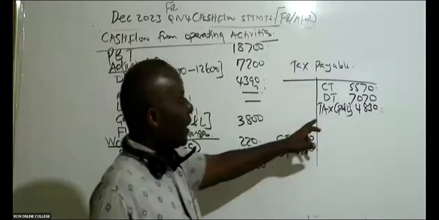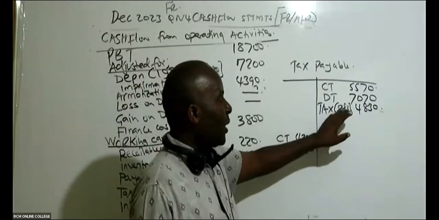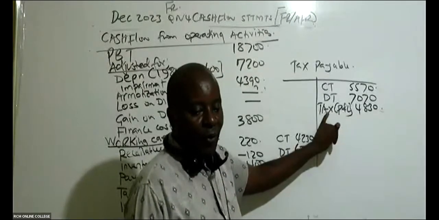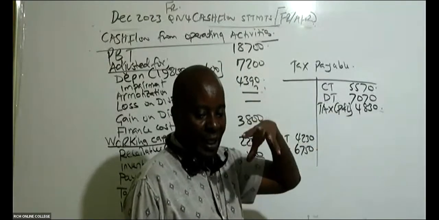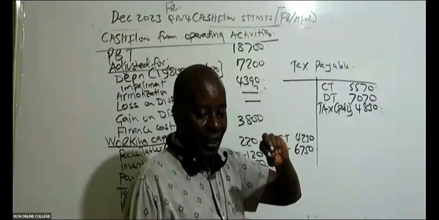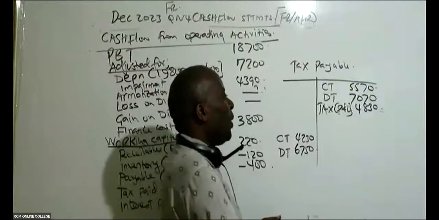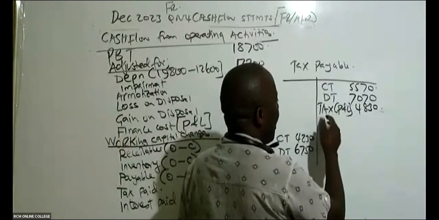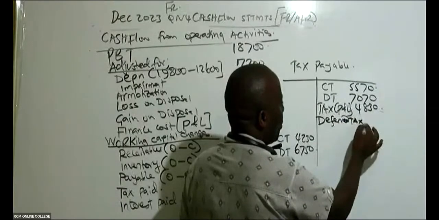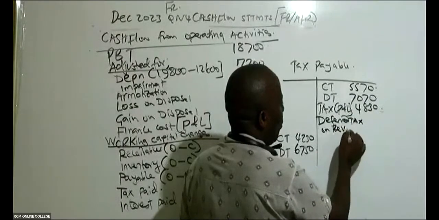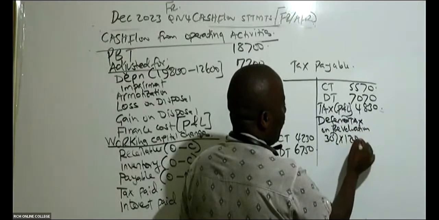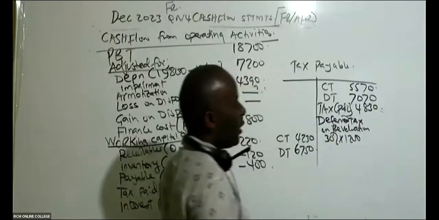So you see the tax in the P&L. Were you able to see how I picked the tax for the year from the P&L? The only thing we need now is deferred tax on revaluation, which will be 30% of the revalued amount, 1,200.